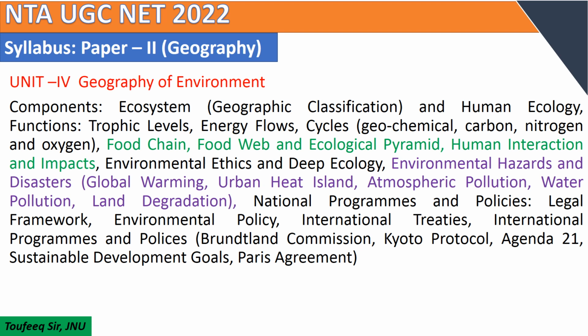Other important topics are food chain, food web and ecological pyramid, human interaction and impacts. Questions in the UGC NET examination are repeatedly related to these topics, so you need to study in detail all